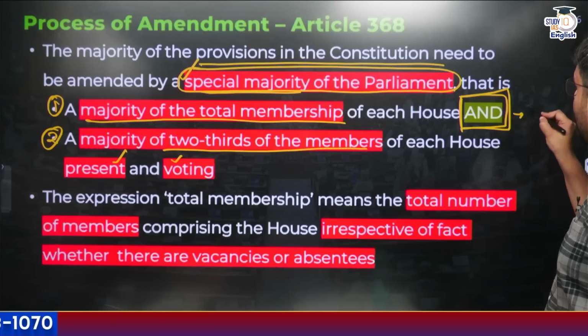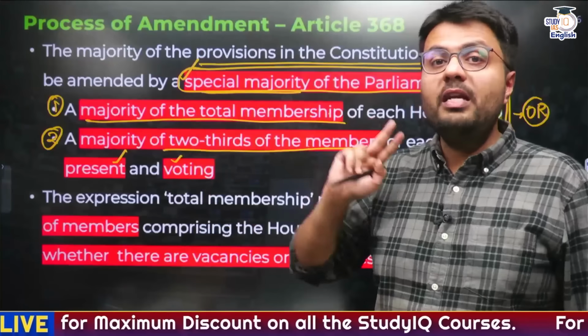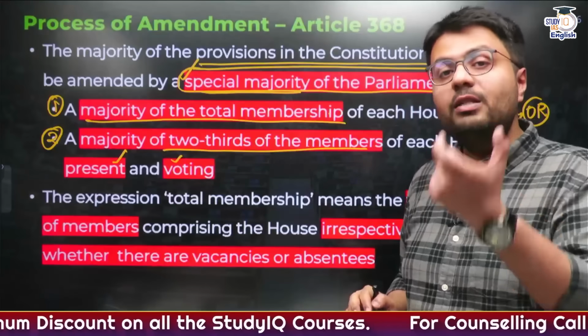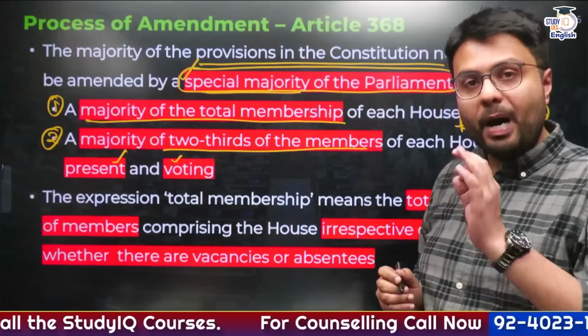It is not written "or". Had it been written "or", it would have meant that either 1 or 2 must be fulfilled. But it is given "and", which means 1 and 2 both at the same time. These two conditions need to be fulfilled, and that is what is called a special majority of the parliament.